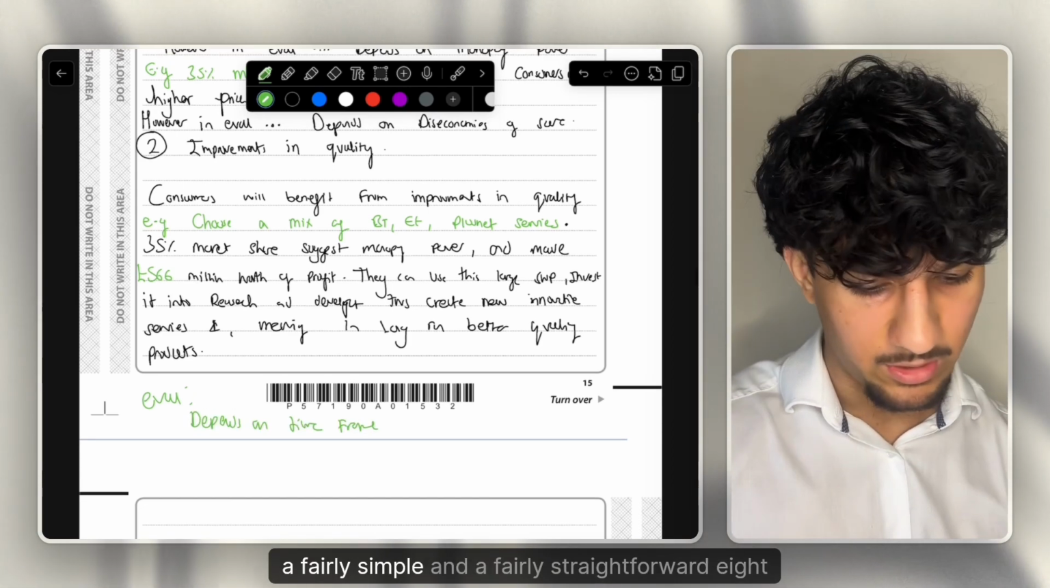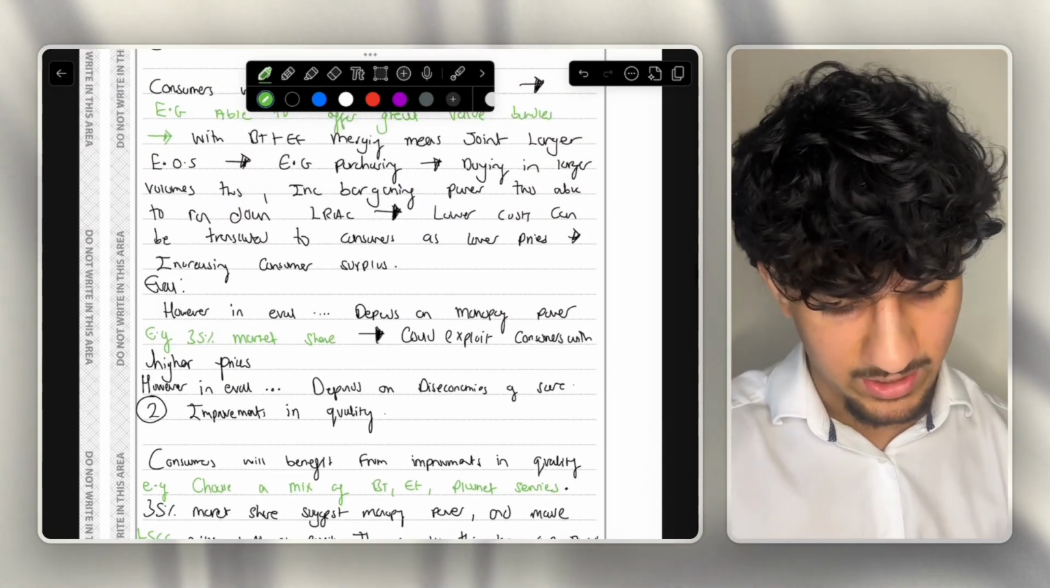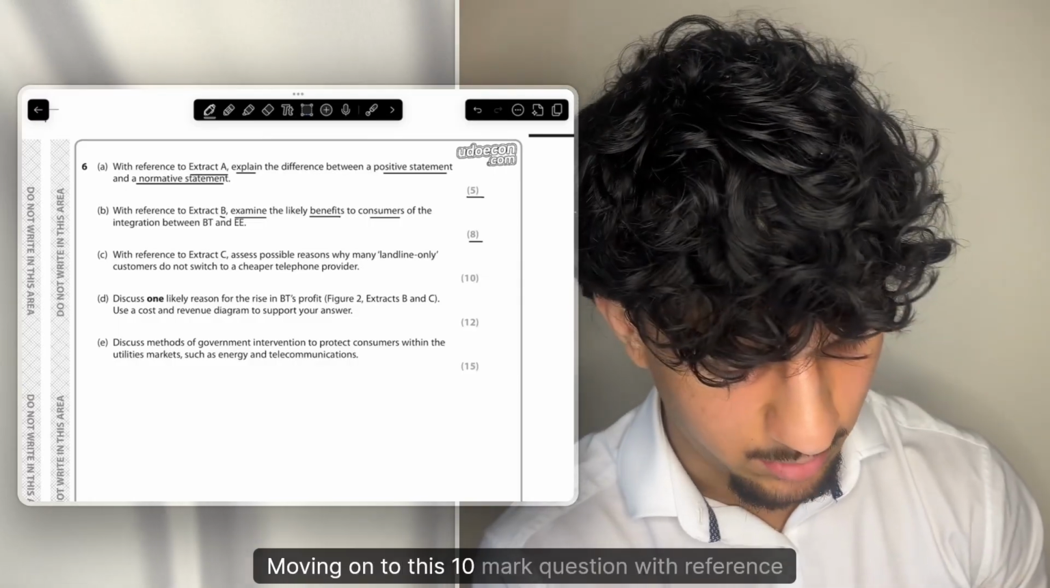But yeah, a fairly simple and a fairly straightforward 8-mark question there. Quite a nice one, I would say. And yeah, moving on to this 10-mark question.